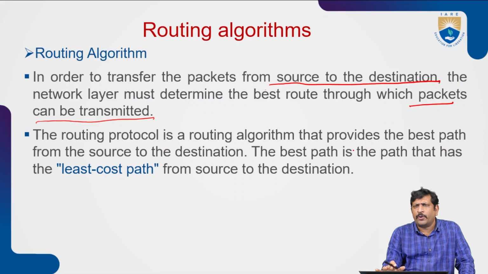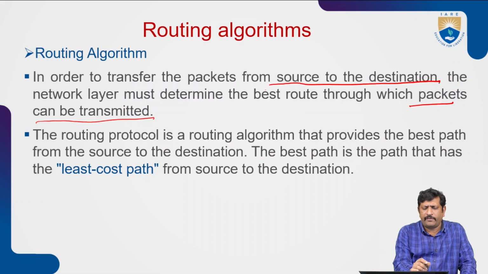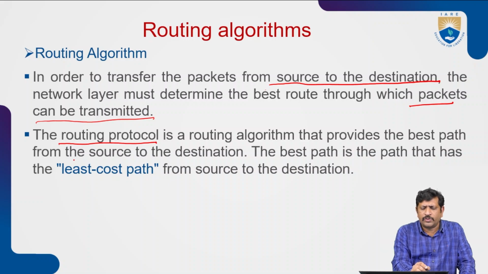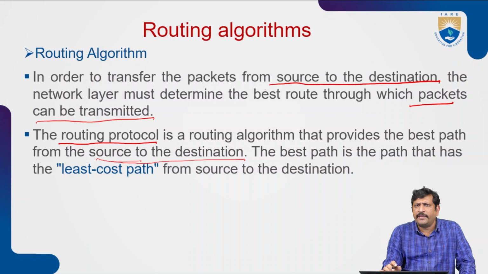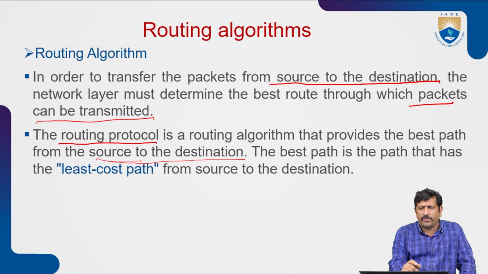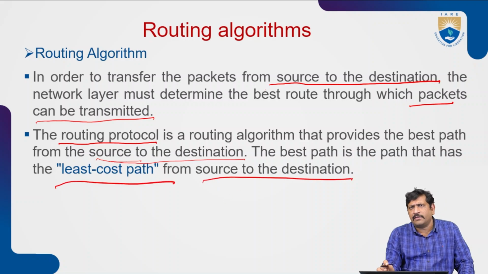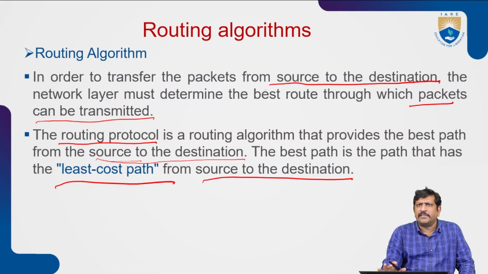This routing protocol is framed with a set of rules and regulations. Based on these rules and regulations, it finds the best path from the source to the destination. Best path means the least cost path from source to destination. The best example of a routing algorithm is the traveling salesperson problem.